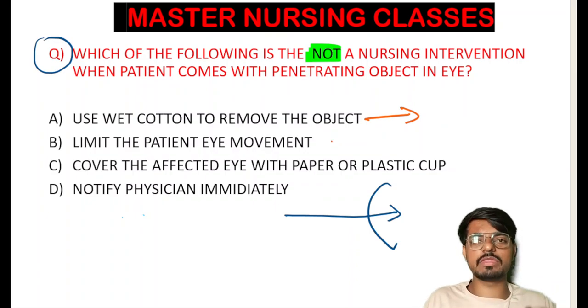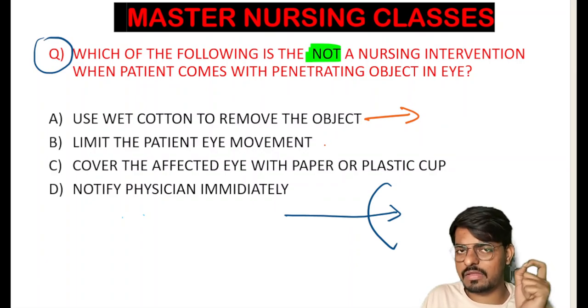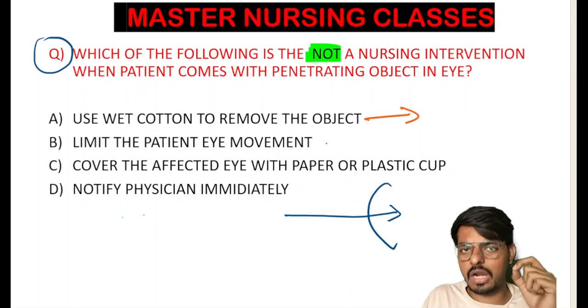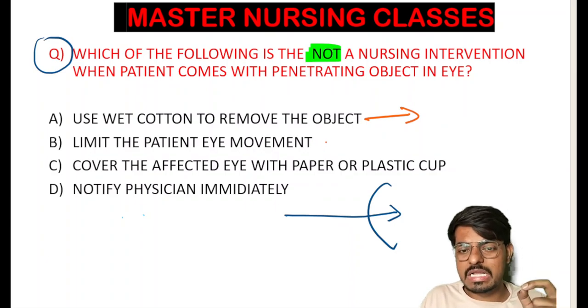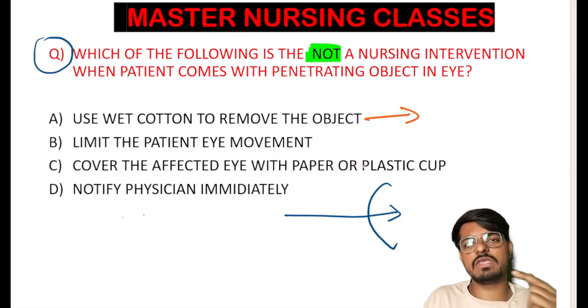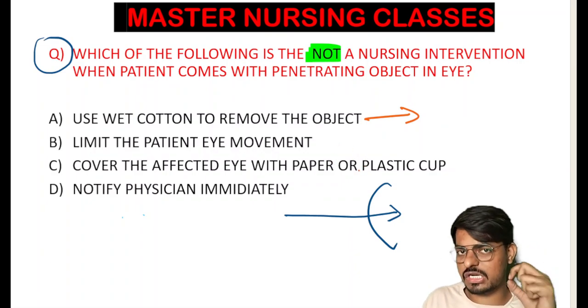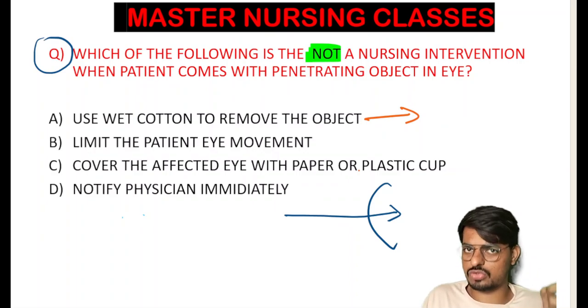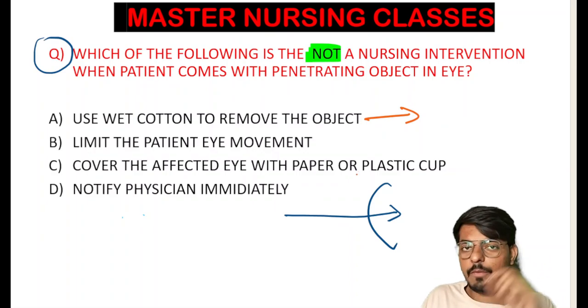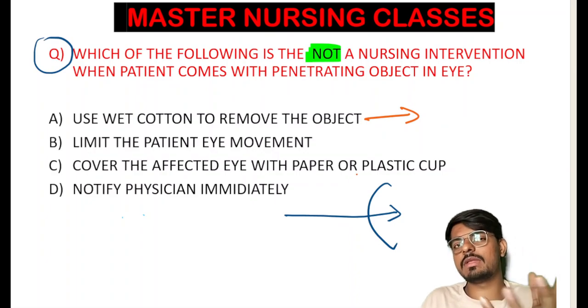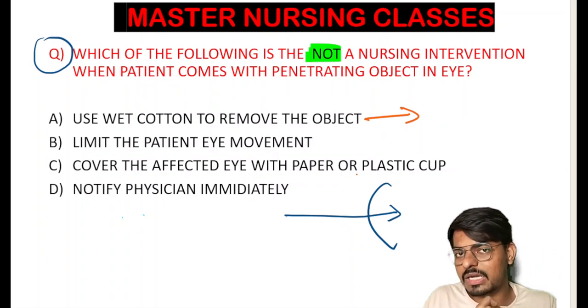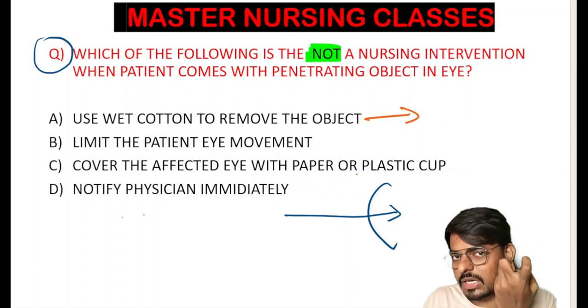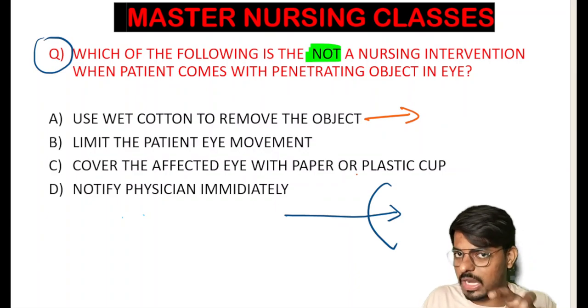If the patient comes with penetration, never ever remove the object without consent and without a doctor's prescription. Students, sometimes the penetrated object holds the intraocular structures in the particular area where they should be. If you remove that object, the viscera, the internal contents of that organ, will come out with it, so further damage will occur.